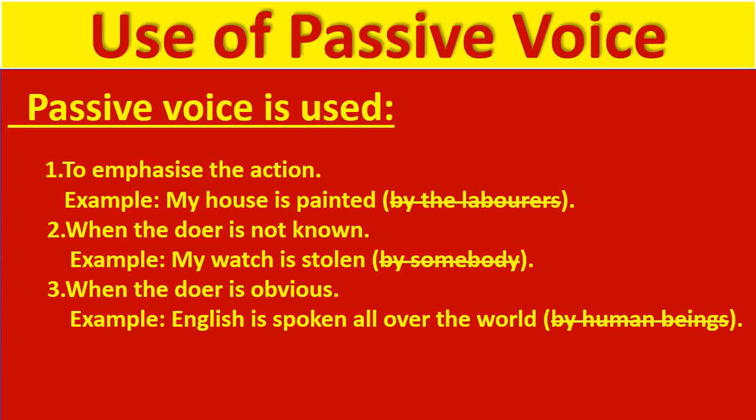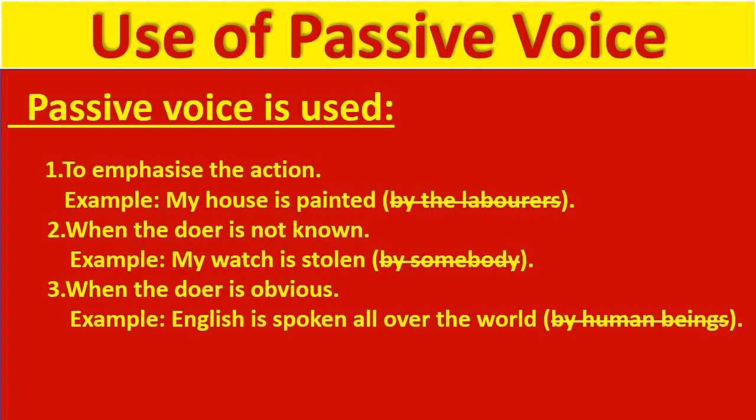Now, what is the use of passive voice? Passive voice is used to emphasize the action and not the doer. For example, my house is painted by the laborers. We even omit the portion by the laborers. My house is painted. Here, I am interested in this action. My house is painted. My house is looking lovely, beautiful. I'm getting so many compliments. So I'm interested only in the action. That's why we have used passive voice here.